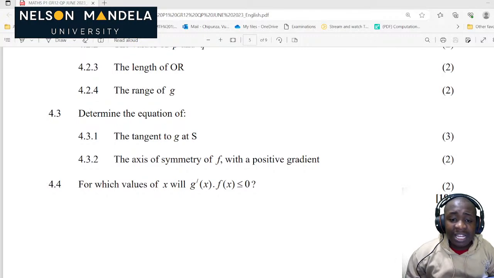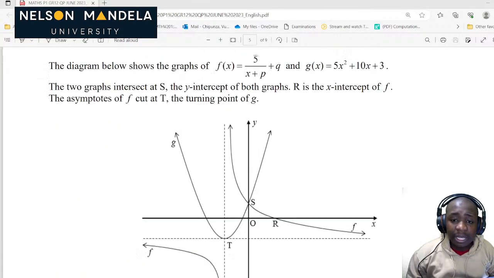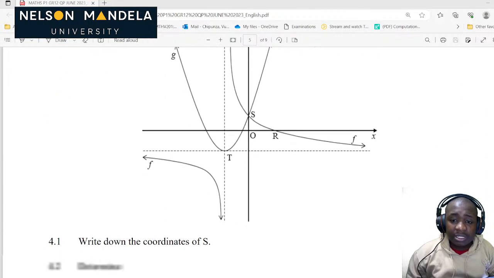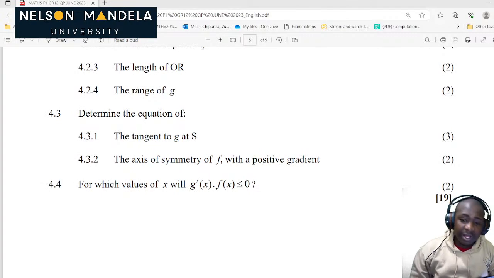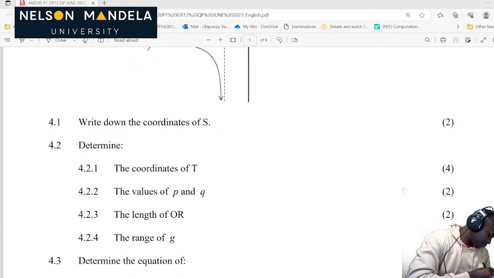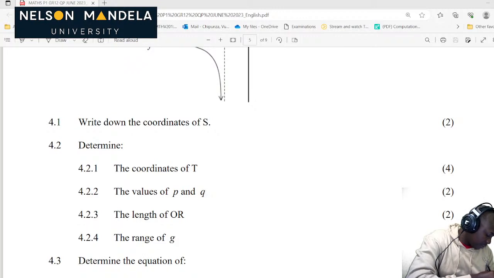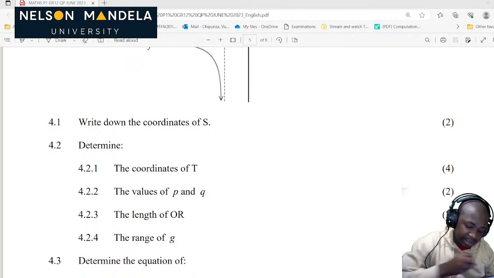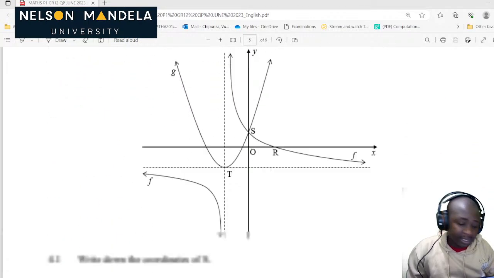Determine the equation of the tangent to g at x. Now we should apply our calculus so that you can solve that question fast. So we are given, this is now 4.3.1, g of x, which is equal to 5x squared plus 10x plus 3.